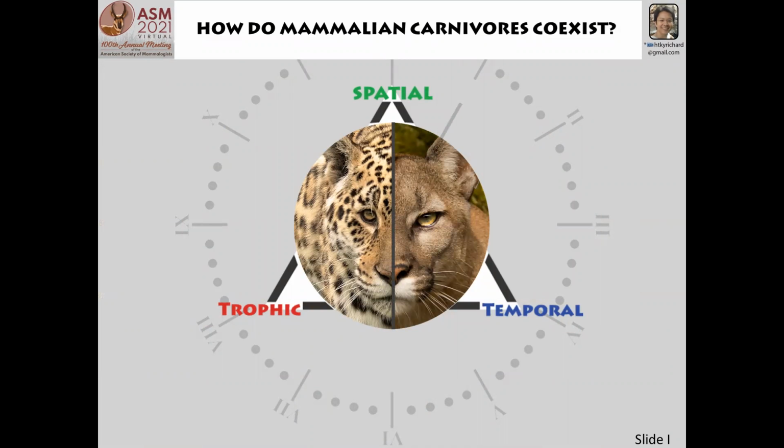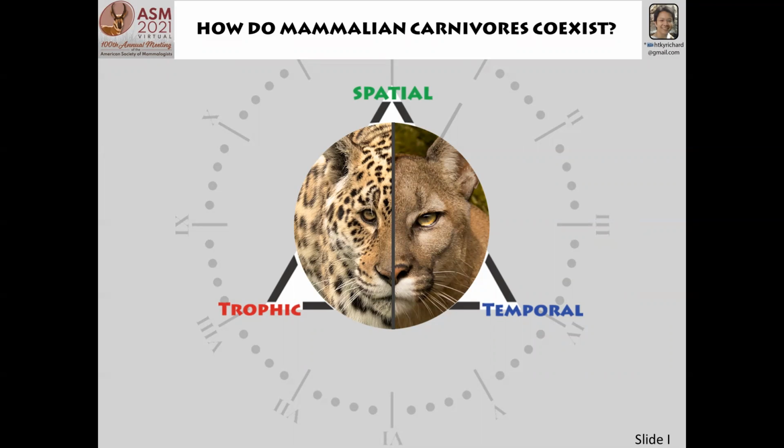Two species cannot occupy the exact same niche dimension or one would end up excluding the other. So, there must be some level of segregation of their niche, and for mammalian carnivores, spatial, trophic, and temporal are the most important dimensions. Spatial refers to the habitat a species uses. Trophic refers to the prey they feed on. And temporal refers to the time of the day a species is more active.